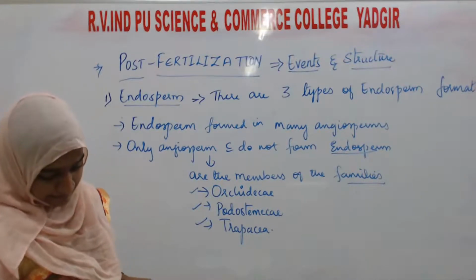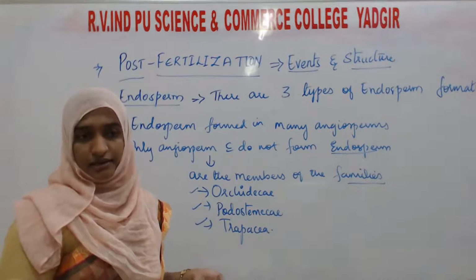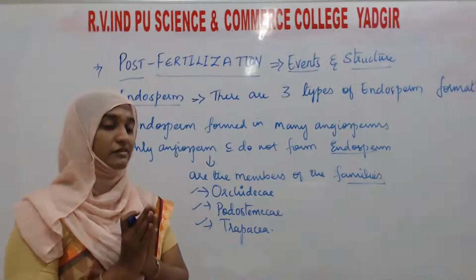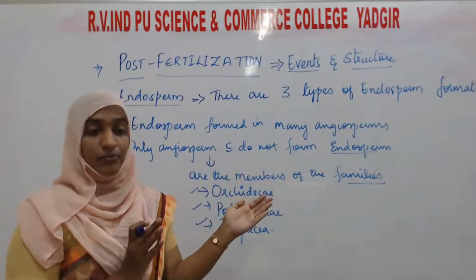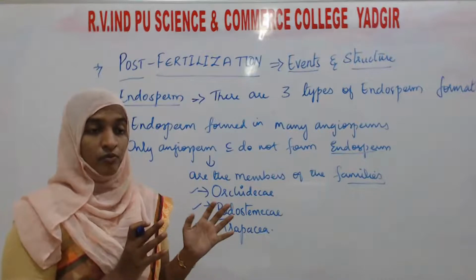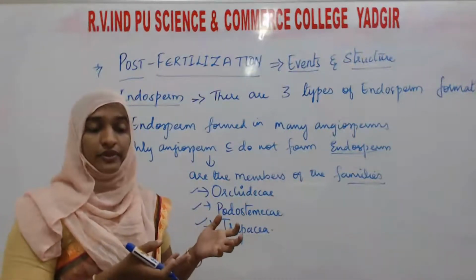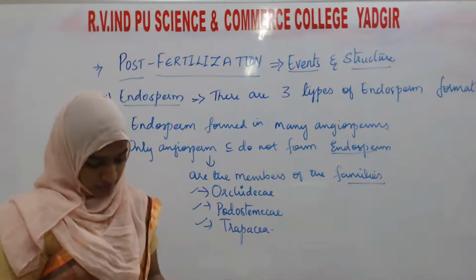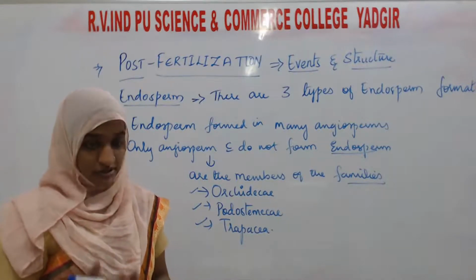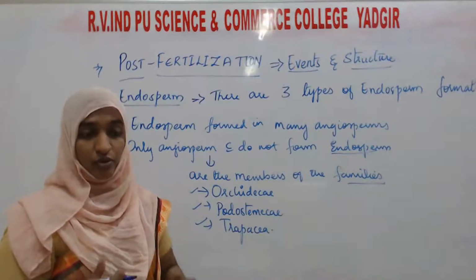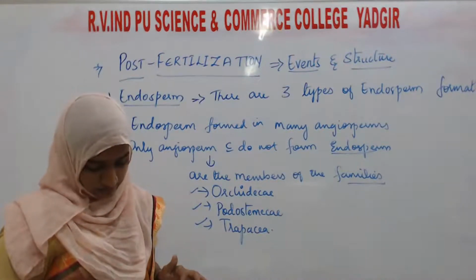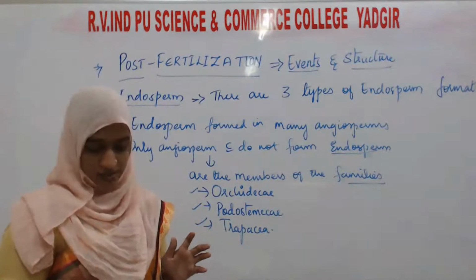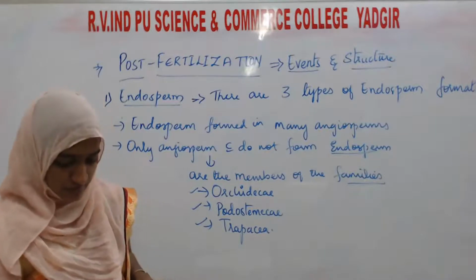The next point: the endosperm may either be consumed by the embryo. See here, first of all, the endosperm helps in the development of the embryo. What happens in some angiosperms? The embryo totally utilizes the endosperm, totally consumed by the developing embryo. Examples are pea, groundnut and beans. Okay, let's see how they are going to consume it. See here.